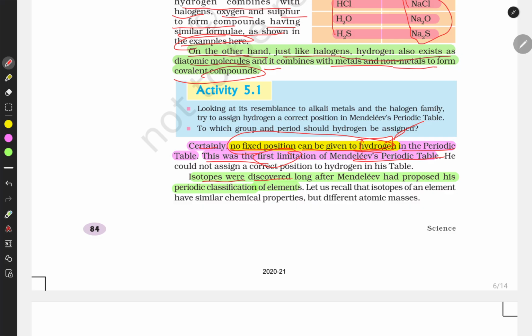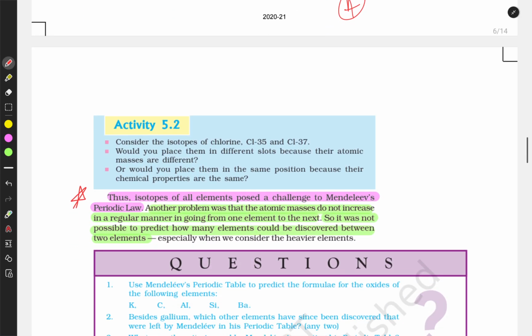Isotopes were discovered long after Mendeleev proposed his classification of elements. What are isotopes? Isotopes are atoms of the same element having different masses. As Mendeleev arranged the table in increasing mass, what would happen in this case?